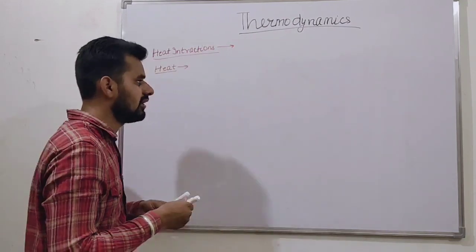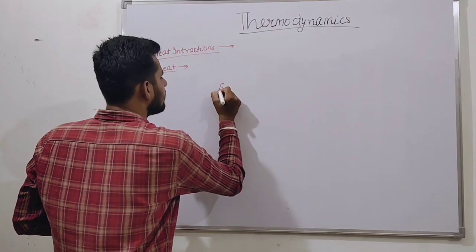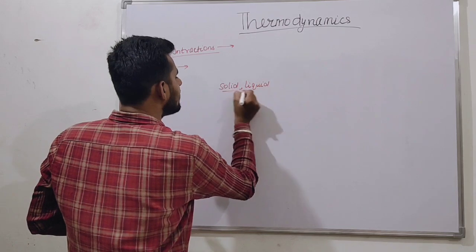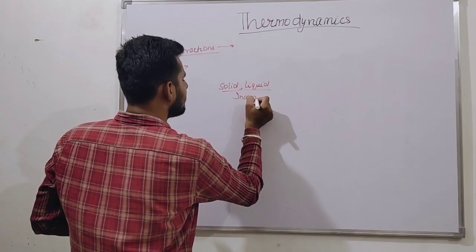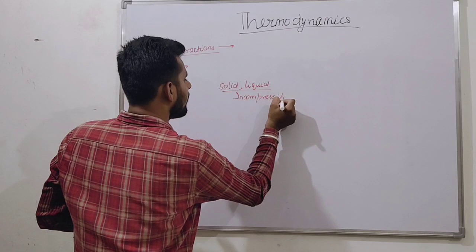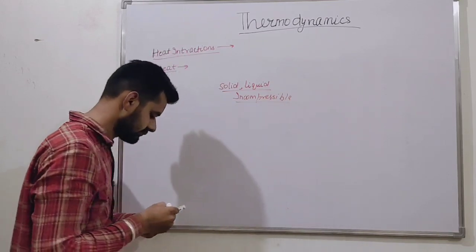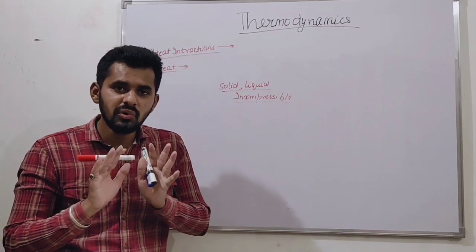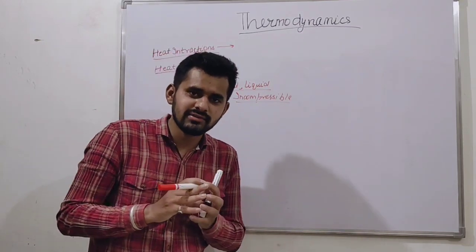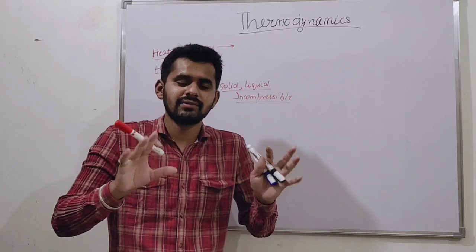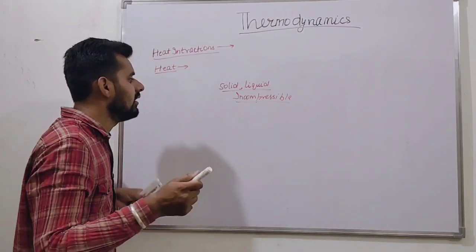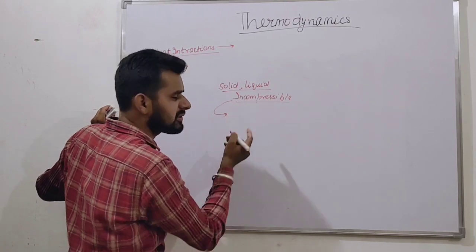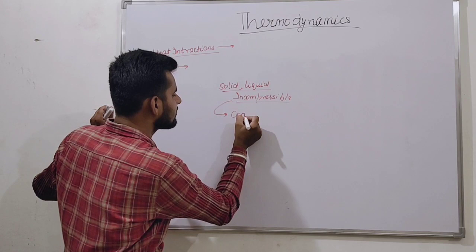What is an incompressible substance? There are two incompressible substances we already know: solid and liquid. For these incompressible substances, what is the specific heat? As the name suggests, they are incompressible. Their volume does not change. They are not compressing, they are not expanding, they stay the same. So we can say that they follow what process? Constant volume process.